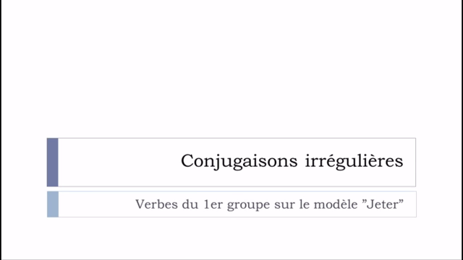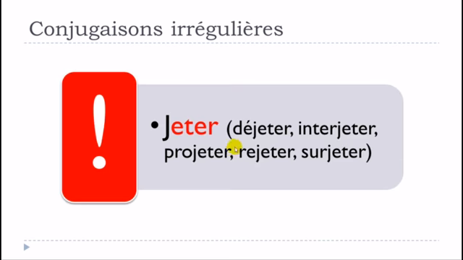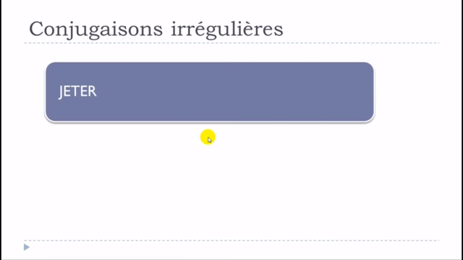And in this lesson, we'll work on les conjugaisons irrégulières, and we'll see especially the verbs that will be constructed based on jeter. Okay, so you get jeter and then verbs like déjeter, interjeter, projeter, rejeter, surjeter. So they are from the same family, and we're talking about this jeter. That's the reason why we will see the example of jeter.